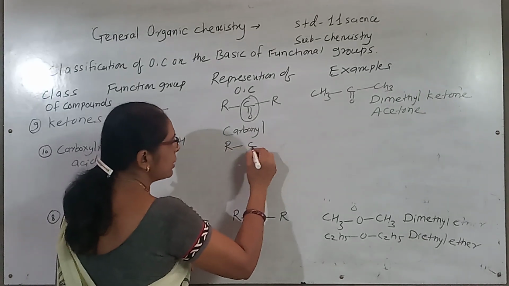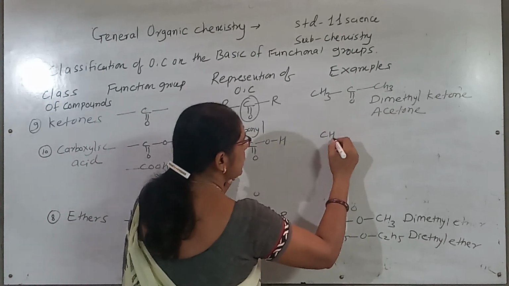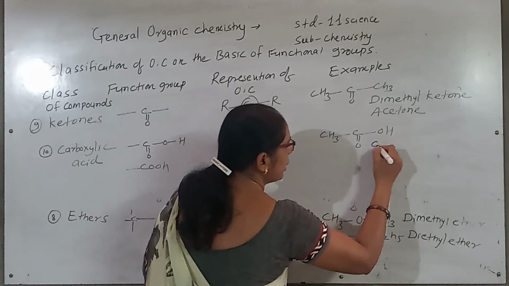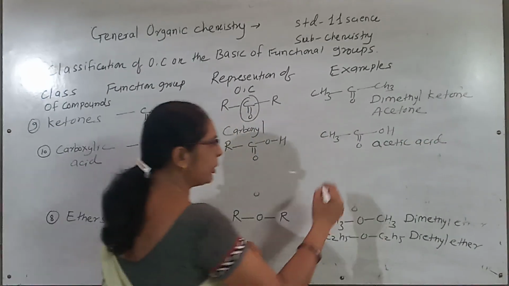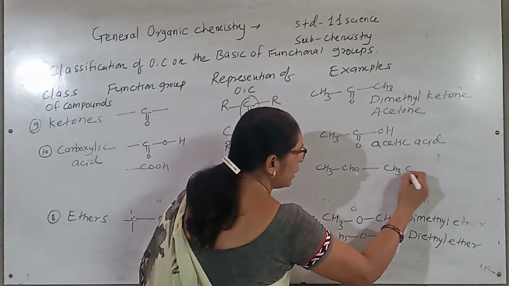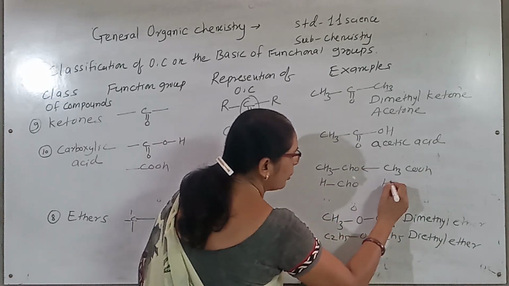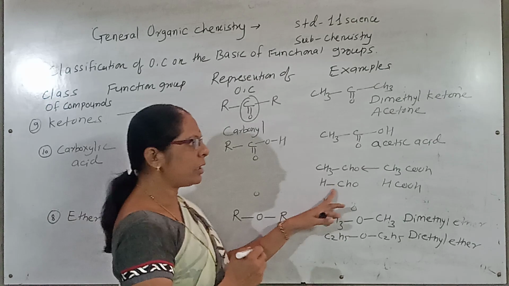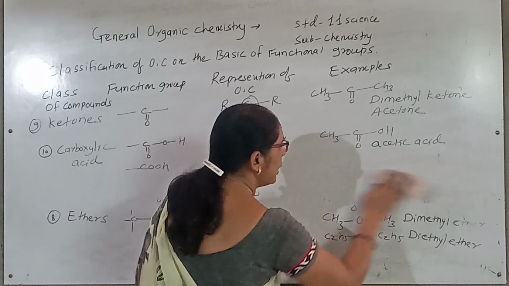Example, RCOOH. If I place the value of R as a CH3, it has a total carbon as a 2. So its name is acetic acid. Remember, acetaldehyde is obtained from acetic acid. Similarly, formaldehyde is obtained from formic acid. So this is the formic acid from which formaldehyde is obtained, and acetic acid from which acetaldehyde is obtained. So therefore I can write its name as an acetic acid.